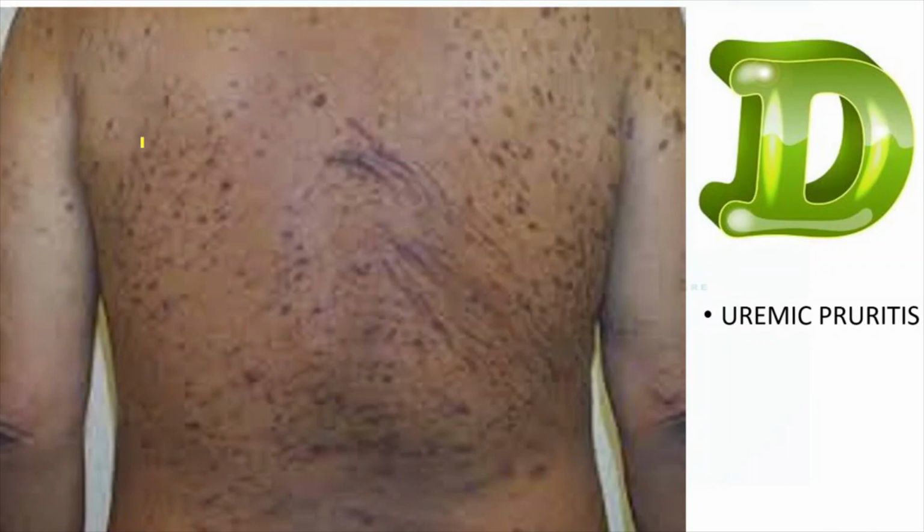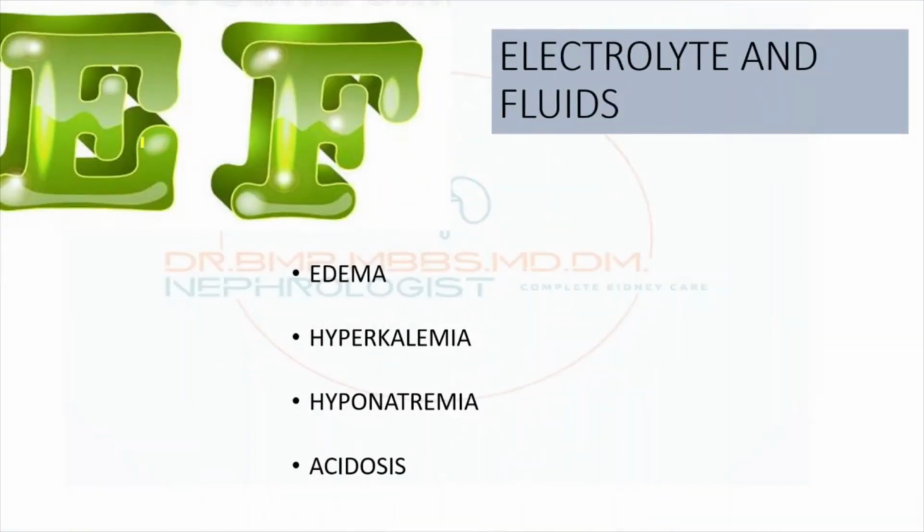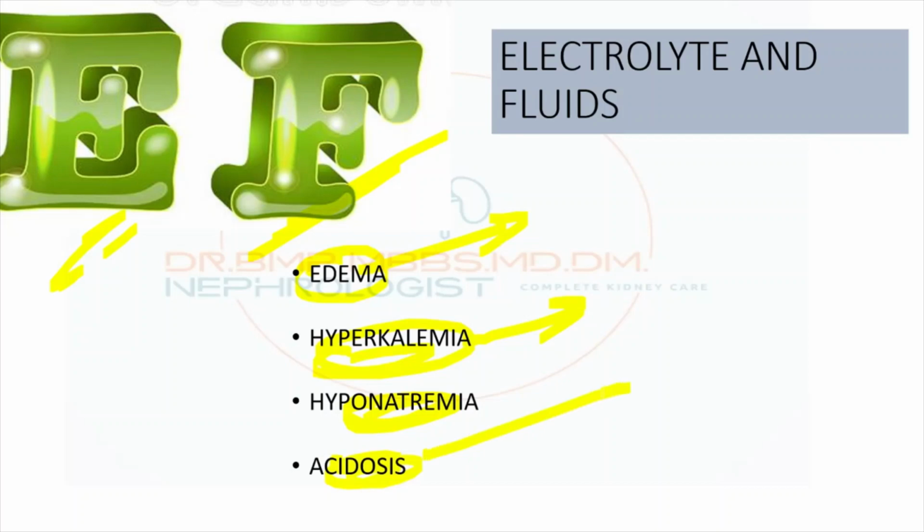What is D? D is dermatological manifestation. The patient develops a lot of itching. It's uremic pruritus. What are E and F? E for electrolyte abnormality, F for fluid imbalance. So there will be edema, usually pitting edema, and hyperkalemia. The patient comes with heart block, and hyponatremia because of the water accumulation. There will be metabolic acidosis, initially non-anion gap. As the stage proceeds further, with uremic toxins, high anion gap metabolic acidosis can occur. So these are the important components.